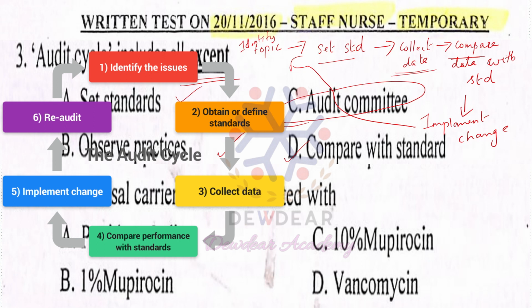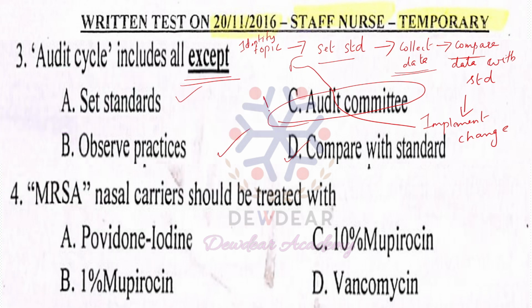Even though an audit committee is formed before carrying out an audit, comprising people who are interested in quality assurance, clinically competent, and able to work together in a group, it is not a part of the steps of the audit cycle. So the correct answer is option C.